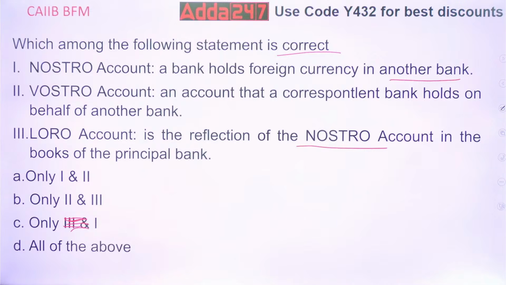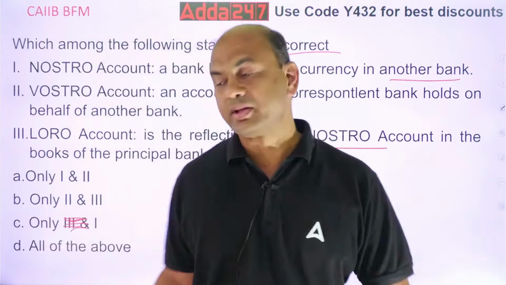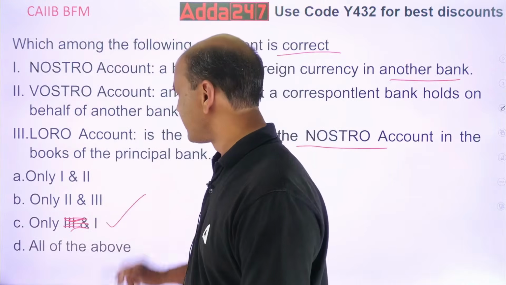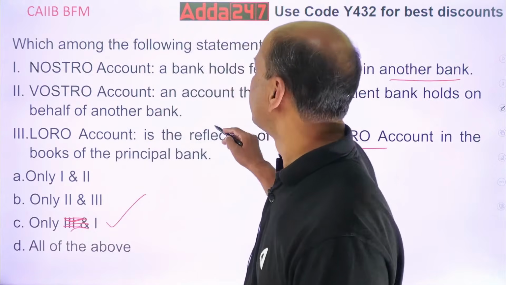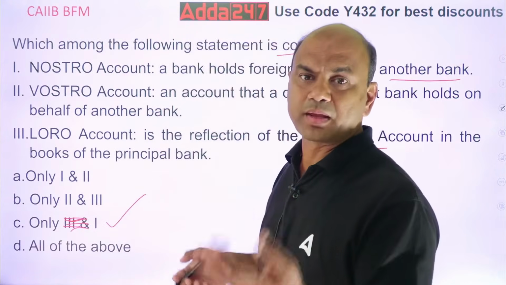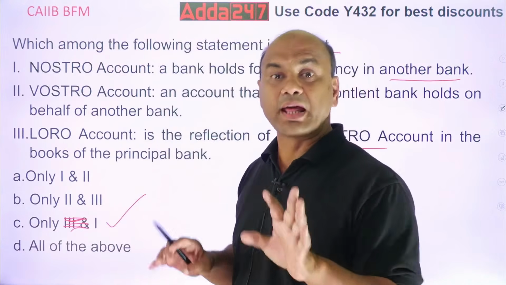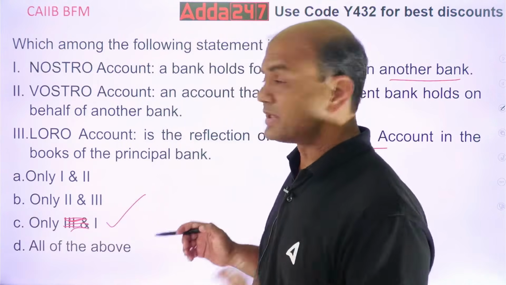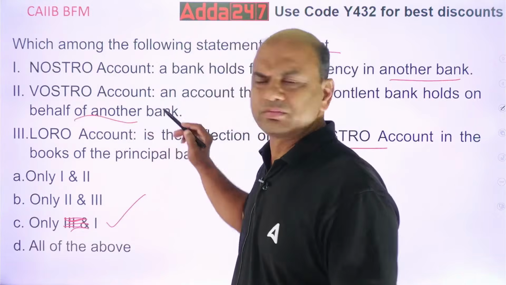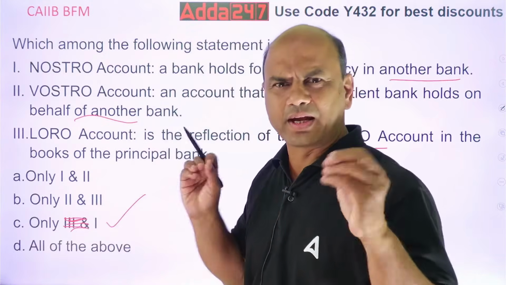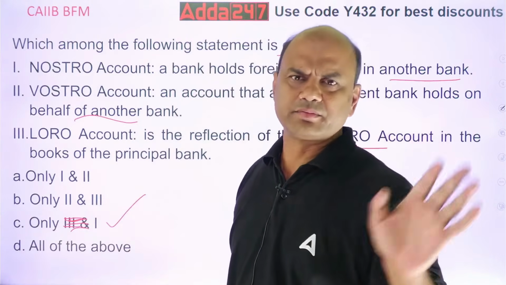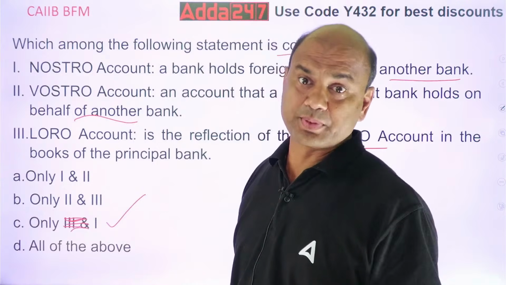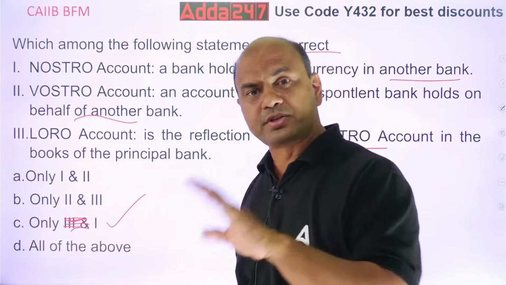The answer is only 1. Only 1 is the answer. Why? Because 2 is also not true. Why is 2 not true? What is vostro? When another bank maintains an account with yourself, direct account, no middleman. Not on behalf of somebody. You directly maintain your own account, simple. Citibank maintaining an account with SBI: vostro in the books of SBI. In the books of Citibank, it's nostro.